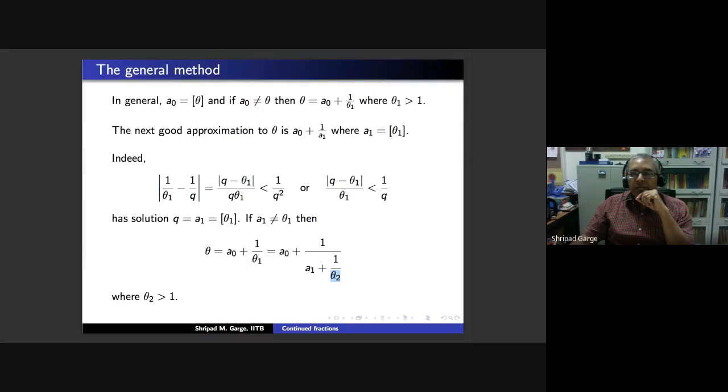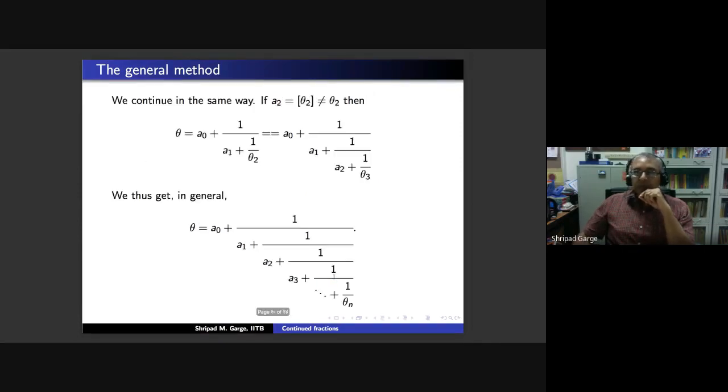We compute the integral part of theta 2, write it as a2. If you happen to have it equal to theta 2, good. Otherwise, you will have a further theta 3, which is still bigger than 1, and we can continue this way. So in general, we are going to get an expression of this type, where this theta n will be the remaining part after the n integers we have obtained. a0 is just an integer, a1, a2, a3, these are all going to be positive integers.